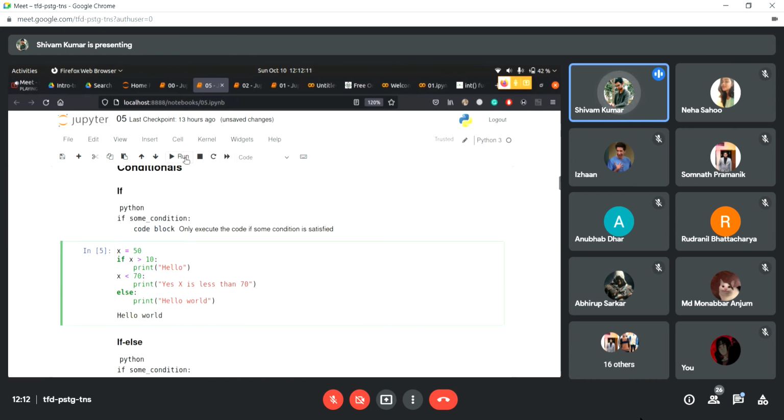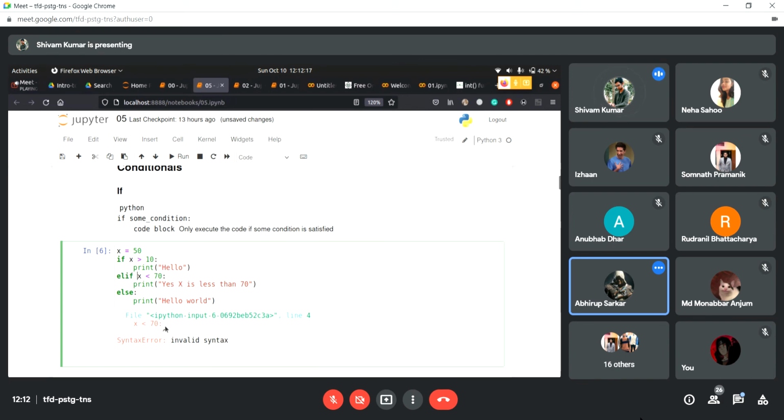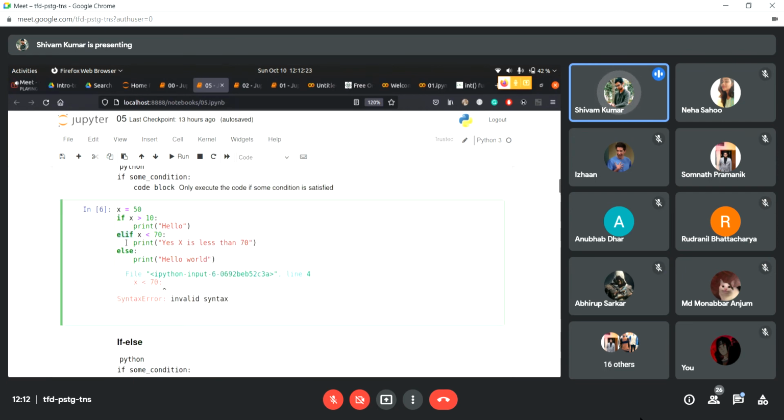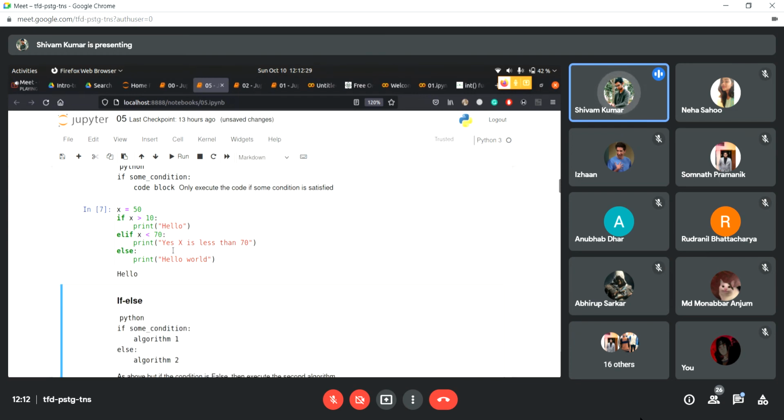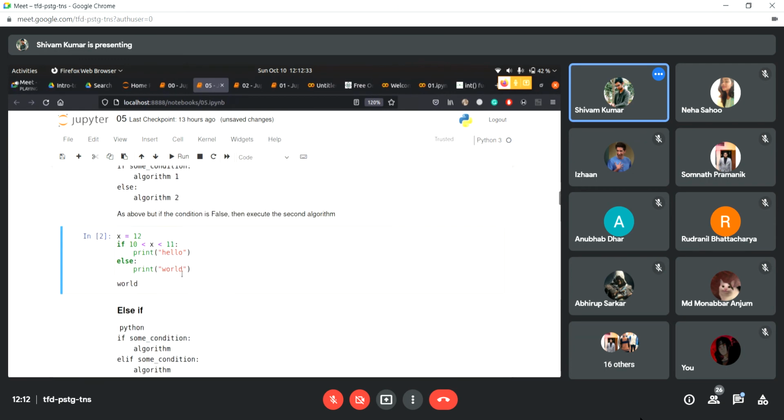I'll just run this. Okay, it says invalid syntax because I didn't give elif. The syntax for else if is elif. It just stands for else if. The coders have made it elif just so it's not long. If I run this, okay, it didn't say anything weird. Okay, I'm executing the wrong block.